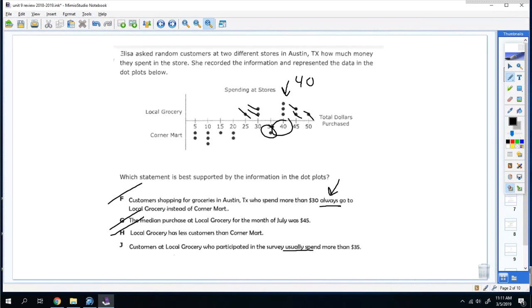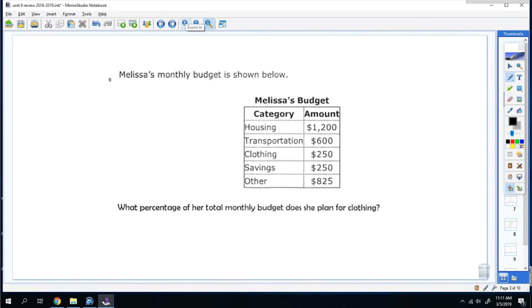They usually spend more. That's a true statement. They usually do spend more than $35. So it is a true statement because it says usually. Doesn't mean it's guaranteed. All right. Number 2. Melissa's monthly budget is shown below. What percentage of her total monthly budget does she plan for clothing?